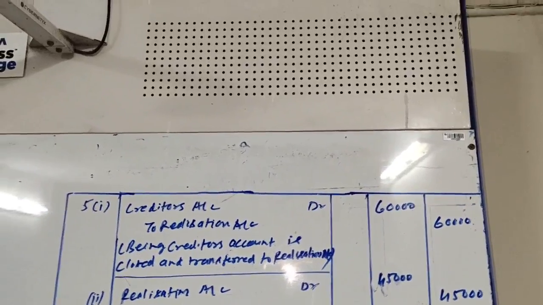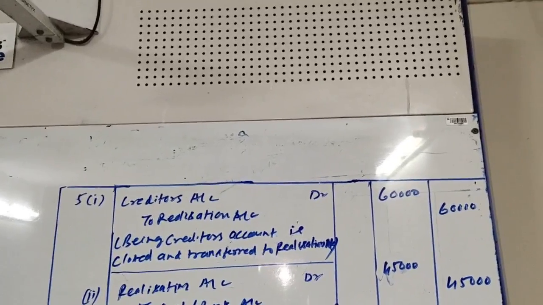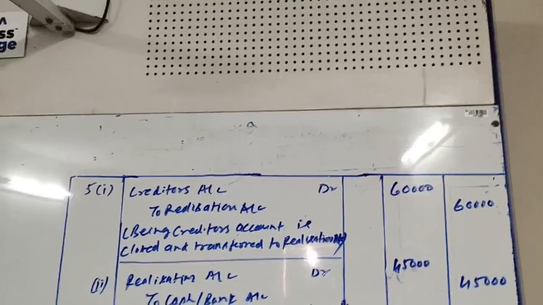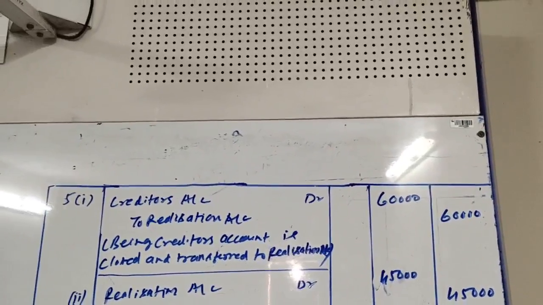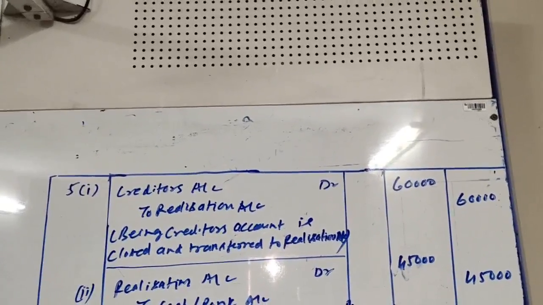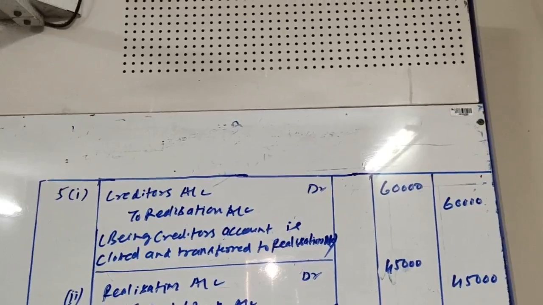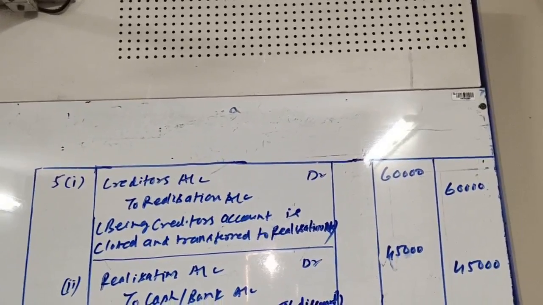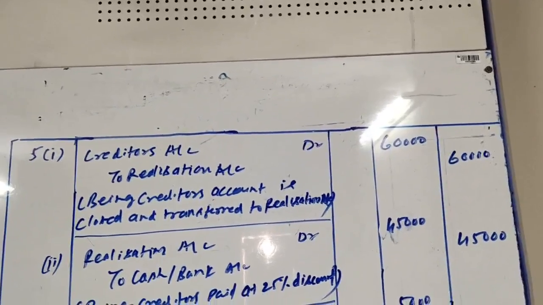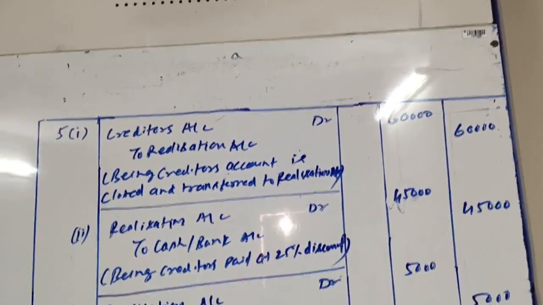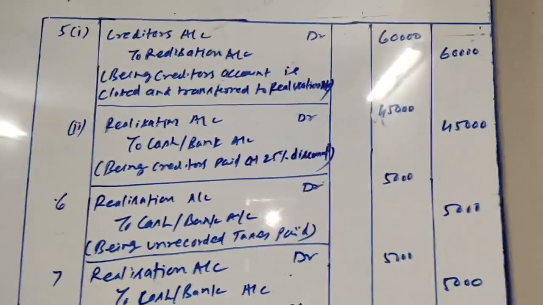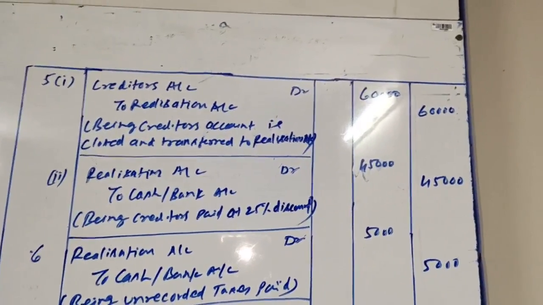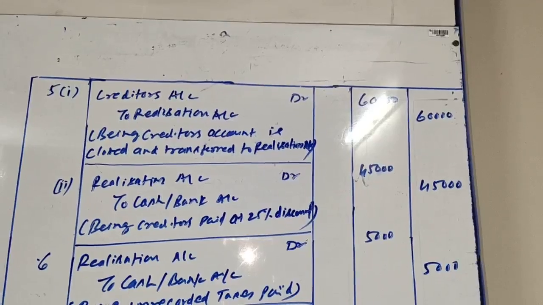Okay. Now friends, keep in mind one thing, that it is paid off at 25% discount. So we will find the 25% discount and directly deduct it from the amount, and the remaining amount will be the realized value for which we will be passing entry. There will be no entry for discount. So first of all, we will calculate 25% of 60,000, that comes to rupees 15,000, and when I deduct 15,000 from 60,000, I get 45,000. For 45,000 rupees we will pass the entry, which will be: realization account to cash/bank account, being creditors paid at 25% discount.